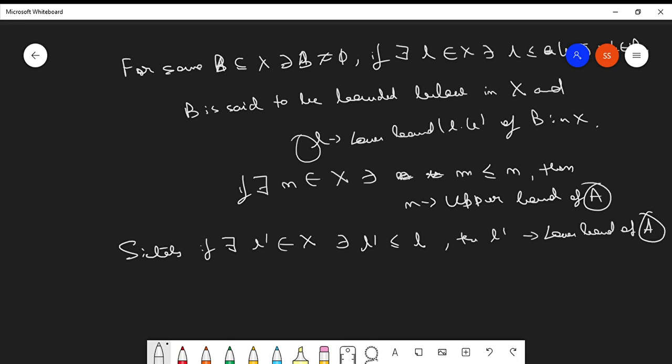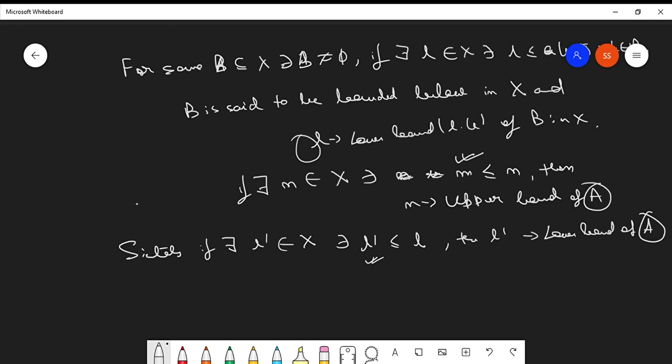We can form a set of upper bounds as well as a set of lower bounds, because if you get some upper bound of A, then there might be further elements in X which are related to that particular upper bound, or rather the upper bound is actually related to those particular elements which also behave as the upper bound of that set. Same goes for the lower bound case. Thus the order of the elements gets interchanged. Here the upper bound is getting related with the other elements, here the other elements are getting related with the lower bound.